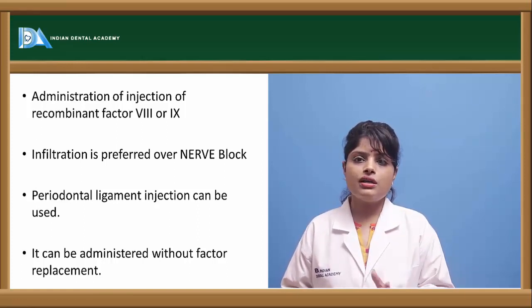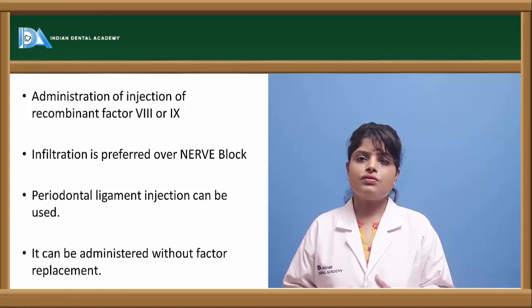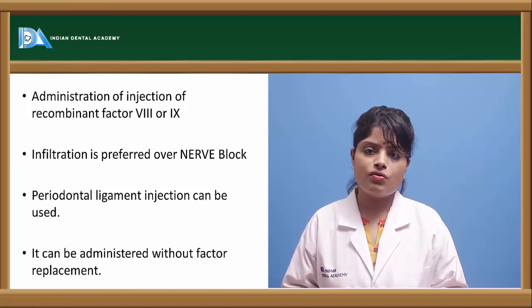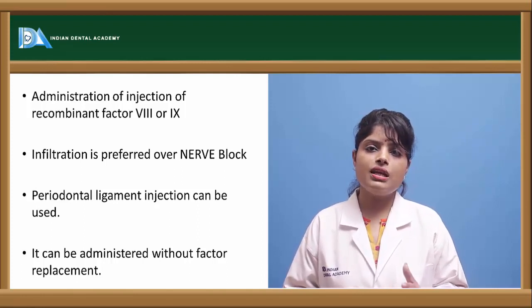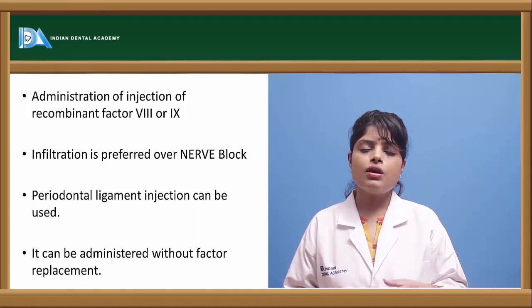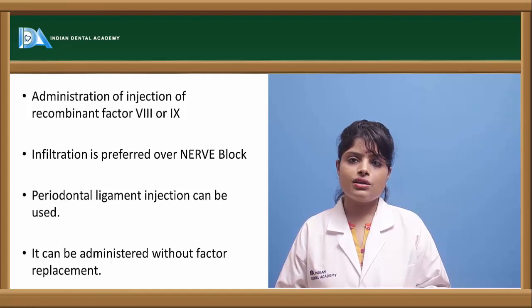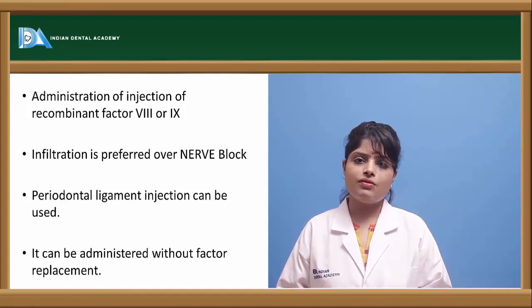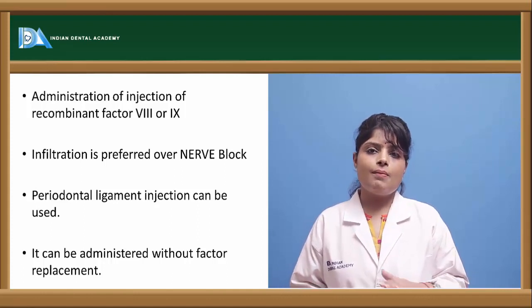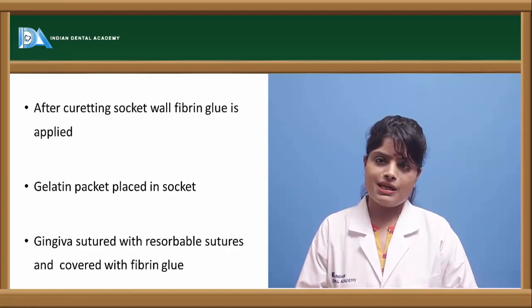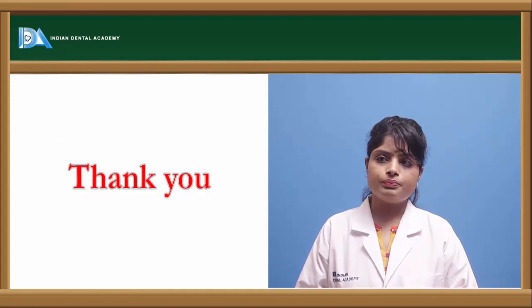Before the injection or before extraction of the teeth of the hemophilic child, it should be kept in mind to give factor 8 or factor 9, whichever type of hemophilia is there. Half an hour before, this factor should be injected into the blood of the child. Then at the time of extraction, proper gelatin foam is used, and after extraction the wound should be covered by gel foam, with proper curettage of the socket, and fibrin glue should be placed in the wound.